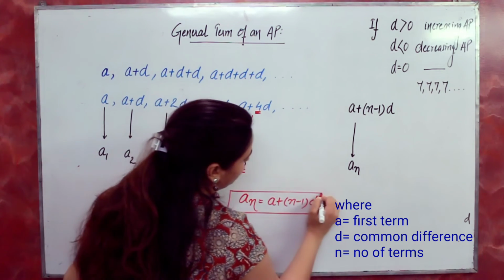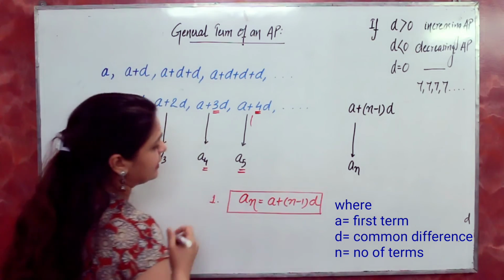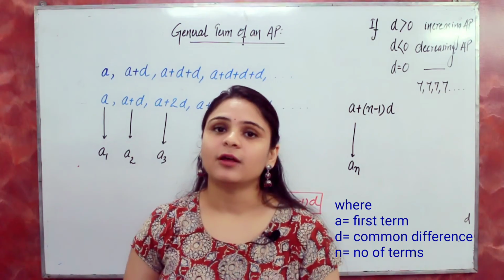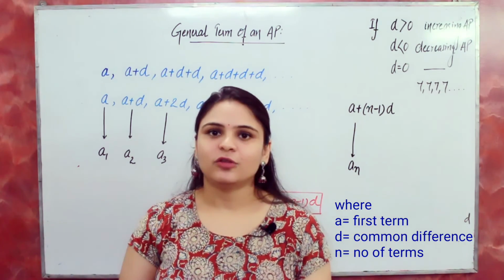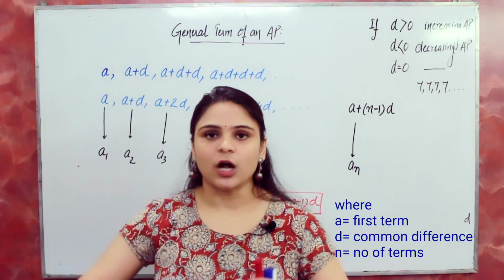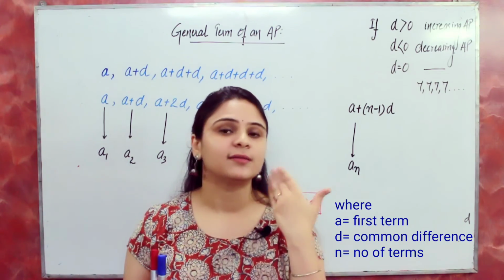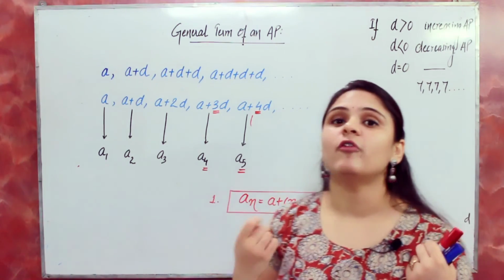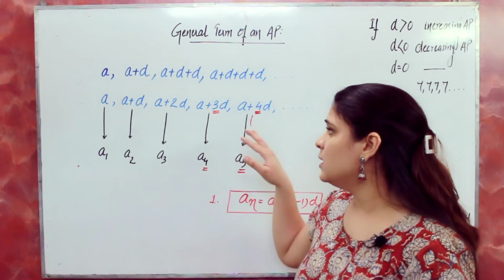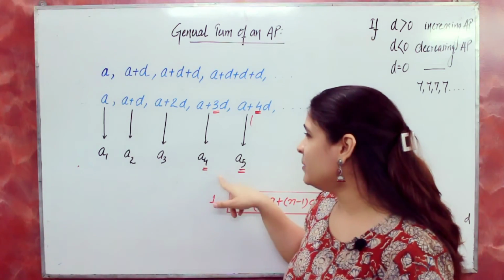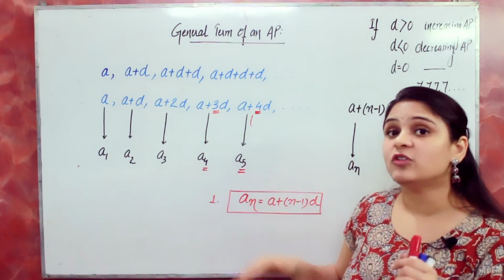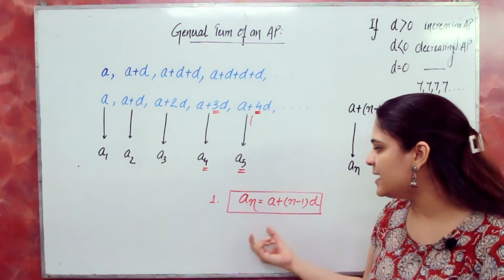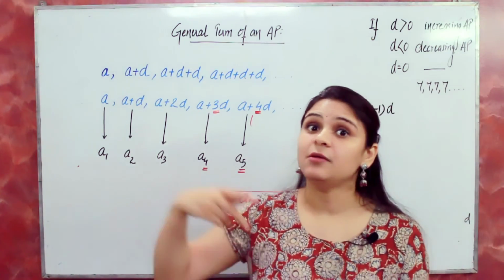So this is our first formula, and again I'm telling you that in our class 10 mathematics we have lots of formulas from almost every chapter. So when it comes to formulas you start mugging up, and then obviously in exam time you will make a mistake. So here I have explained how you can form your own formula. For example, what I have done is a4 means 4 minus 1d, a5 is 5 minus 1d. It's very easy. So similarly, if I am asking you an, then you will say a plus n minus 1d.